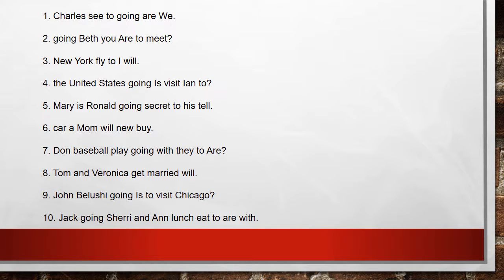Basically, what we have is a bunch of sentences that have been scrambled. Your job is to unscramble them, right? To unscramble the words and to make coherent sentences using will or using going to. Notice that some of the sentences are questions. You can see the question mark right at the end. And remember what I said about questions.